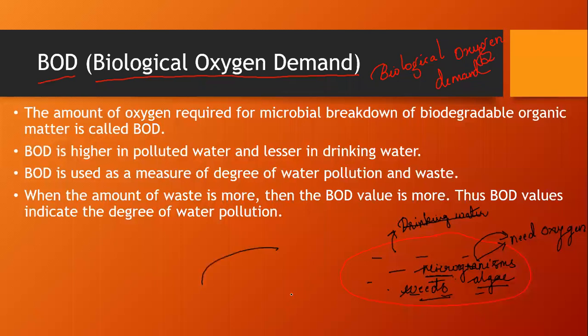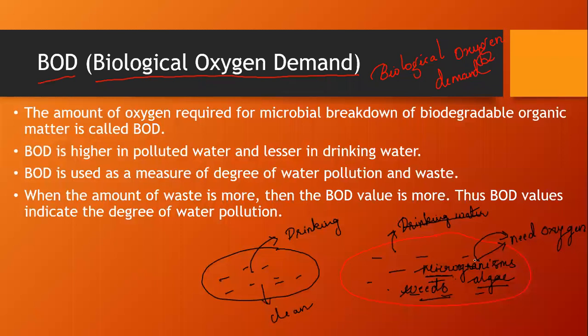Whereas when the water is clean, with no such microorganisms, weeds, or algae, the water is fit for drinking. That means there is no need of oxygen in it. Yes or no? This water is clean.